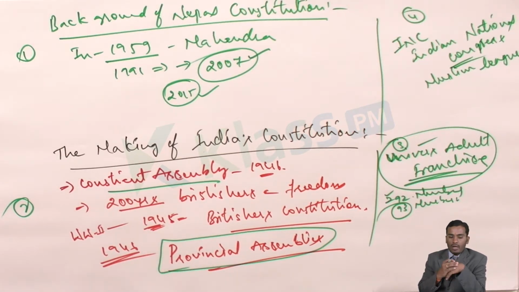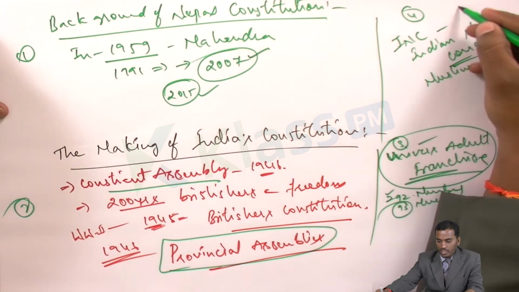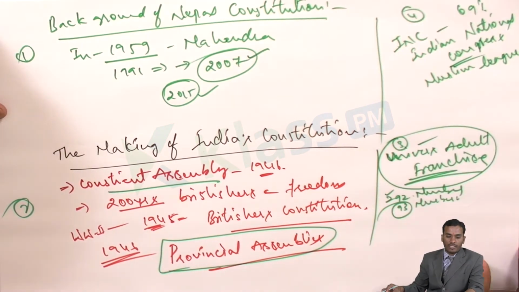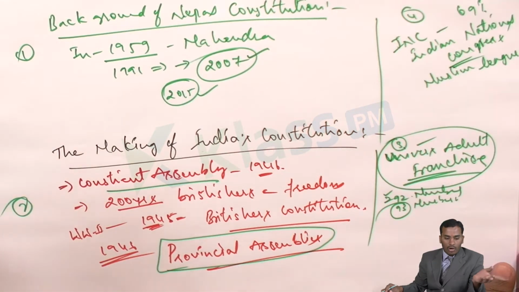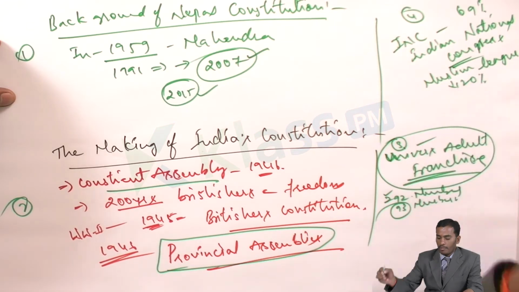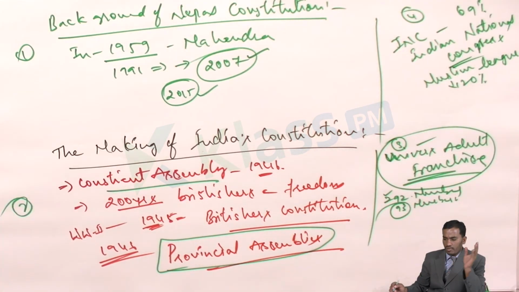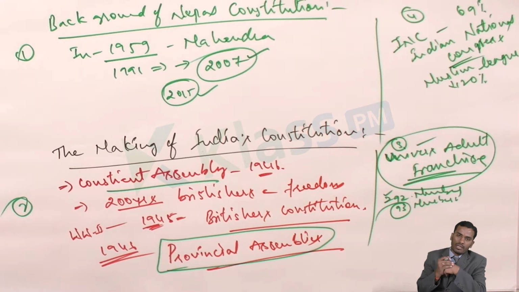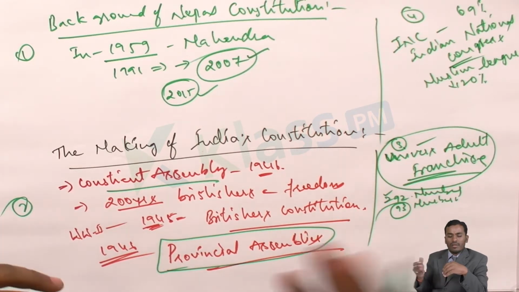At that time, the Congress party got near about 69% of the seats, whereas the Muslim League got another 20% of the seats. Until 14th August 1947, people from across the country participated in the Muslim League. But after 14th August 1947, when the separation of the state happened, the people from the Muslim League who were in the Constituent Assembly for Pakistan were framed separately, and they participated in further activities.